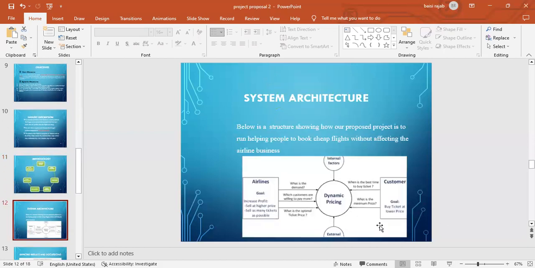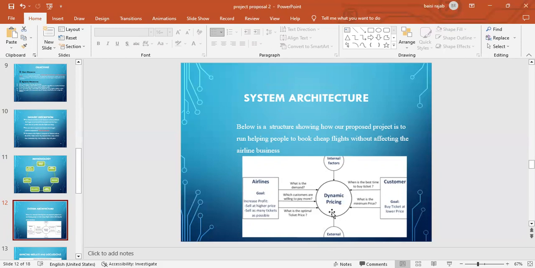Now, our system architecture: this is the dynamic pricing. Our model has to consider this. Our model will have the goal of the ticket to be bought at a lower price, but at the same time, keeping the profits of the airlines as high as possible. So this is the dynamic pricing. In dynamic pricing, it will be affected by the internal factors and the external factors. The internal factors of the airline can be like the number of planes, the seats.